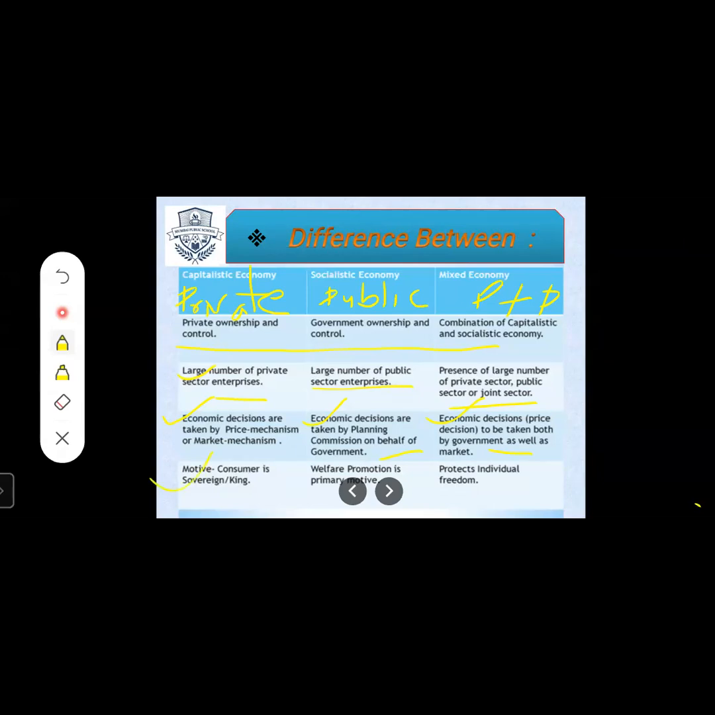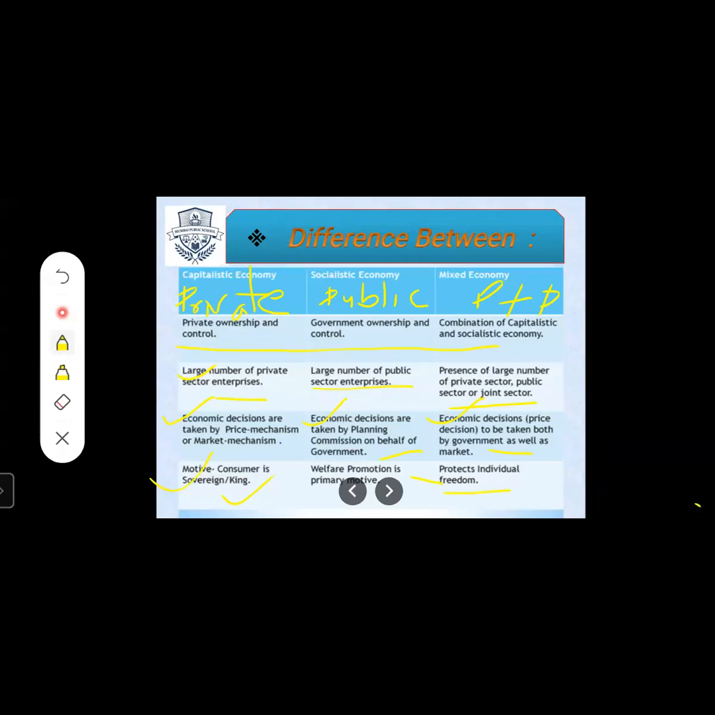Next, the motive here is: consumer is the king. Consumer means we, the customers who consume the goods, who buy the goods, is known as consumer. Next, welfare promotion is the primary motive. Means in the socialist economy, only how the society will be in good condition, in a good way, is the prime motive of this socialistic economy.